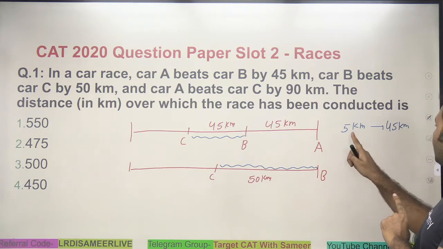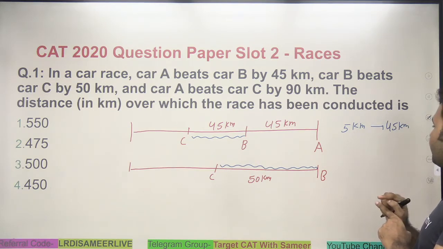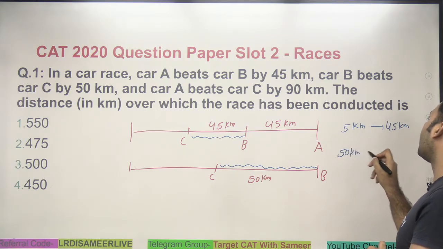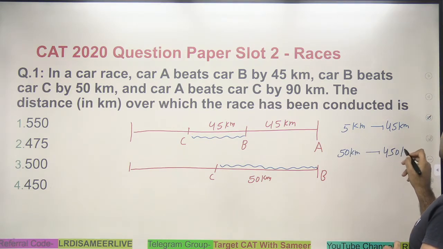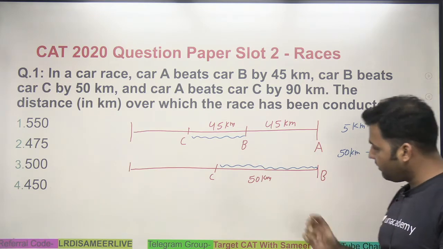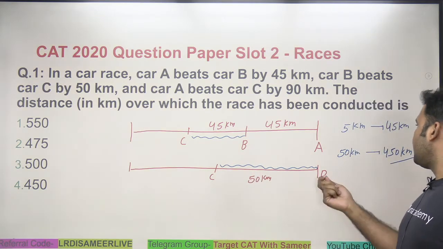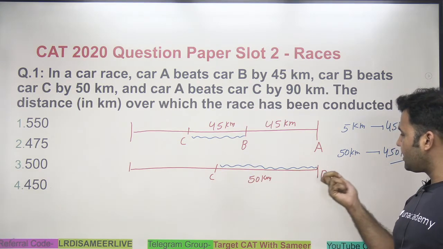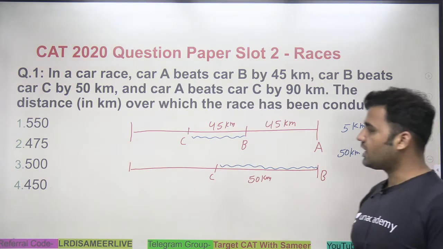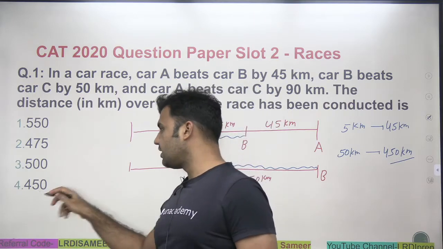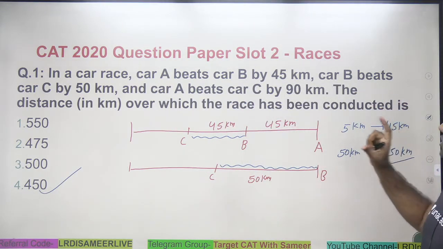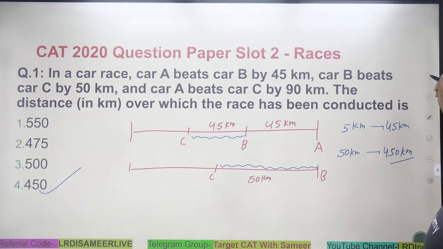So for a 5 kilometer gap, B has to run 45 kilometer. For a 50 kilometer gap, B will be running 450 kilometer. To create a gap of 50 kilometer, B is supposed to run 450, and by the time the gap is 50 kilometer, B is at the finishing line. So the length of the race is 450. That's it. Option 4 will be the correct answer. One-liner question, guys. You just need to understand the question.